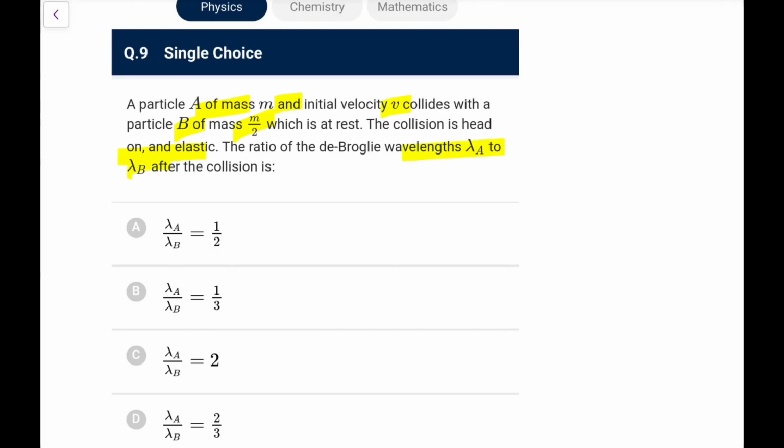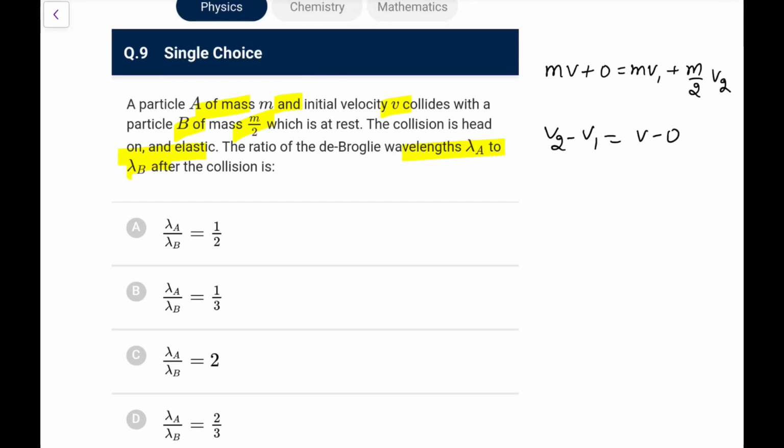Okay, so you have to check the momentums only after the collision. So this was mv plus 0 is equal to m times v1 plus m by 2 times v2, that you can write. And what you can write, v2 minus v1, the separation speed, would be equal to the approach speed, v minus 0. So put it like that.